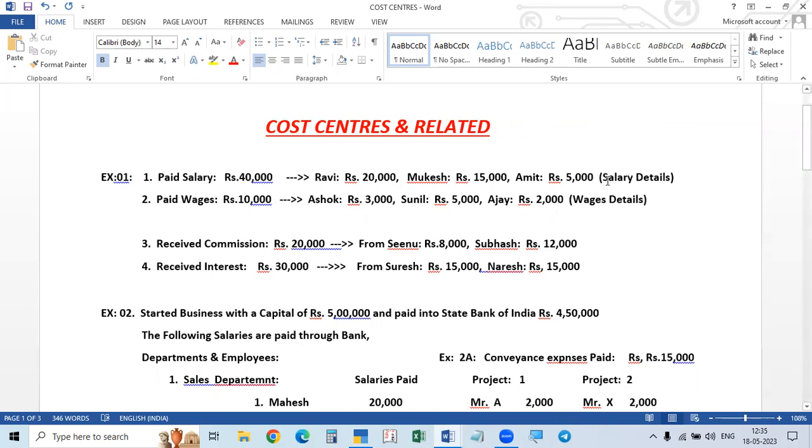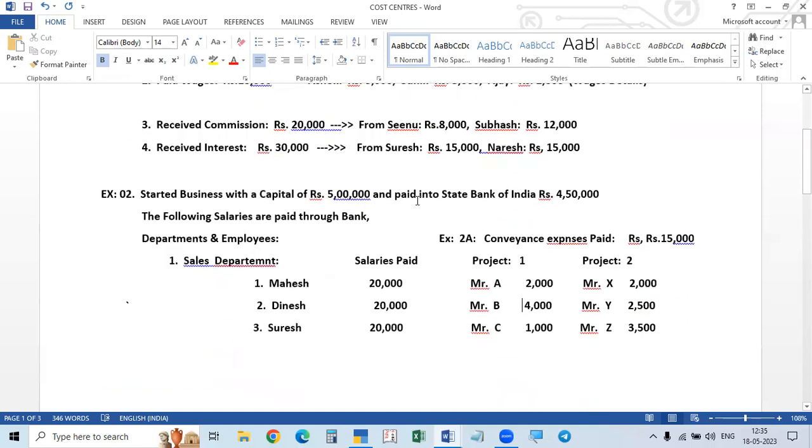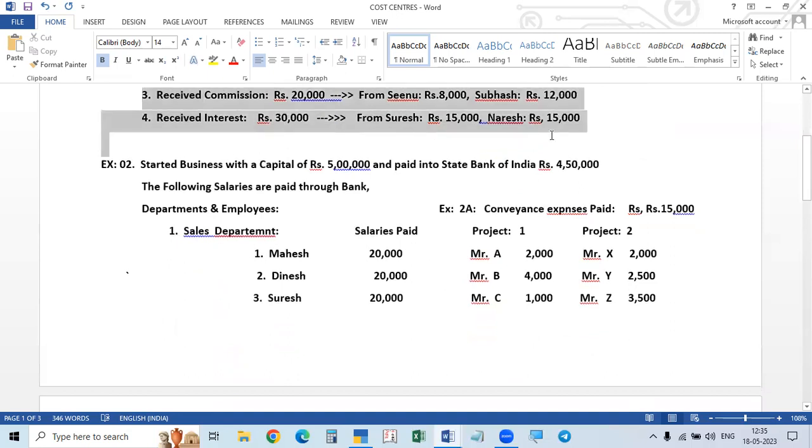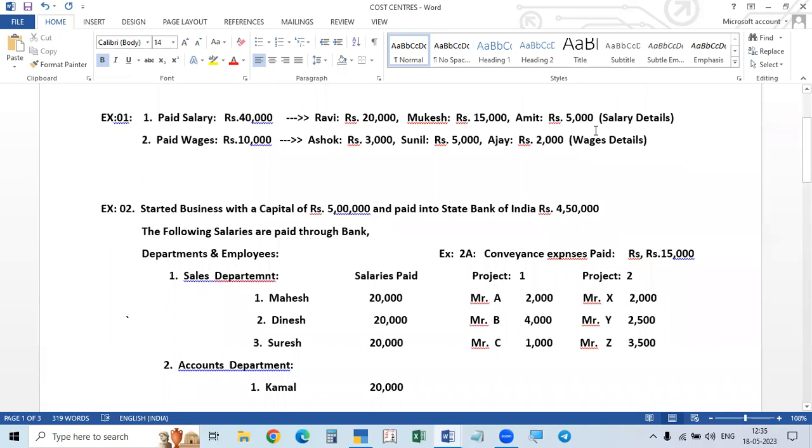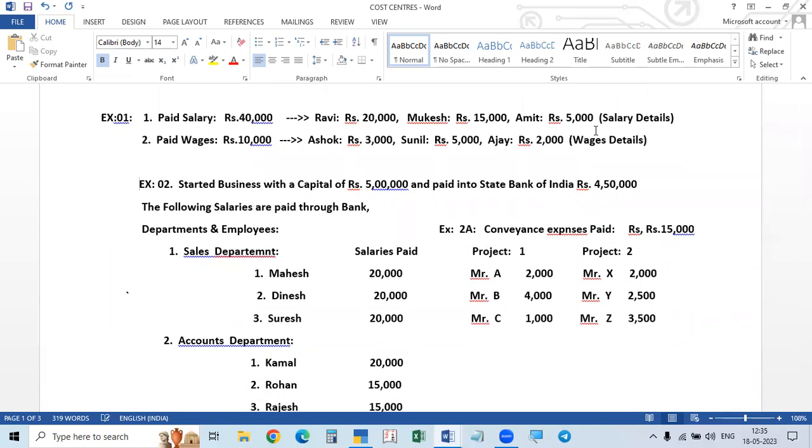Under office, these are the employees. Under factory, these are the employees. These are the cost centers. You try this. Okay, you forget this, not necessary. So here, like this, we can divide.